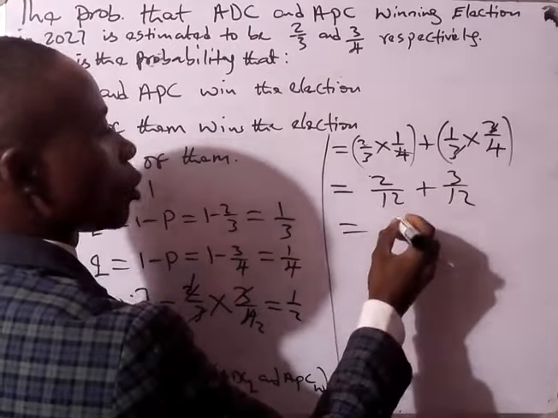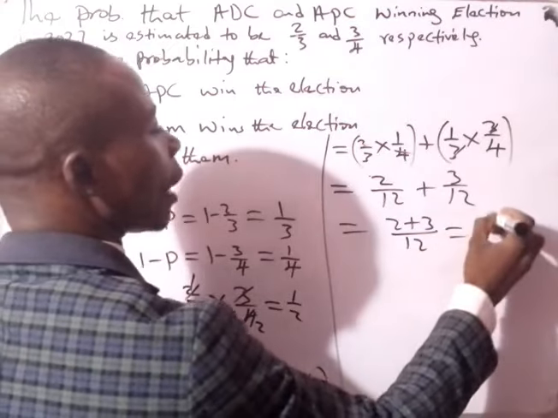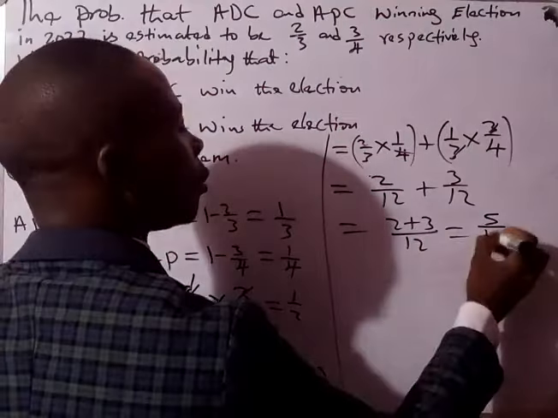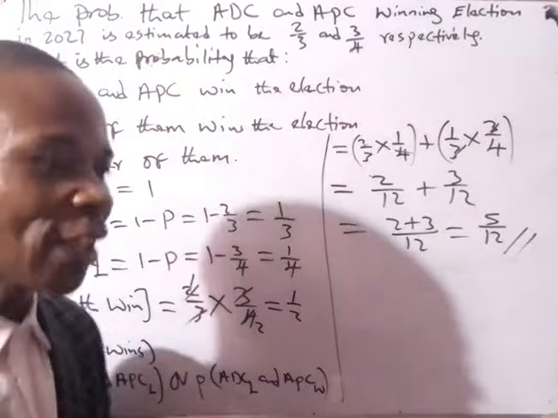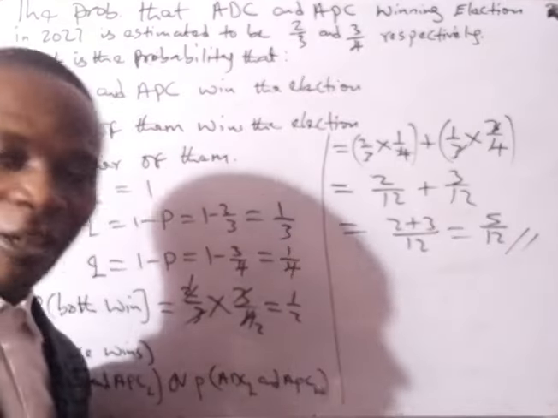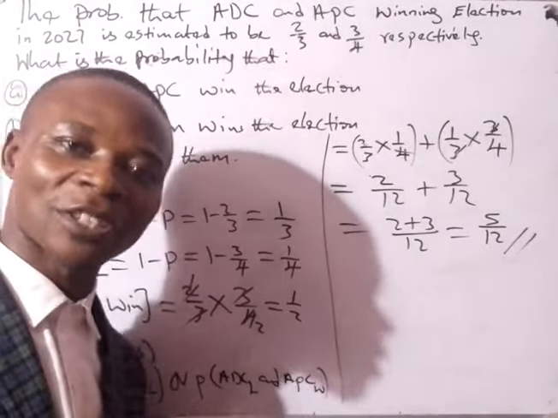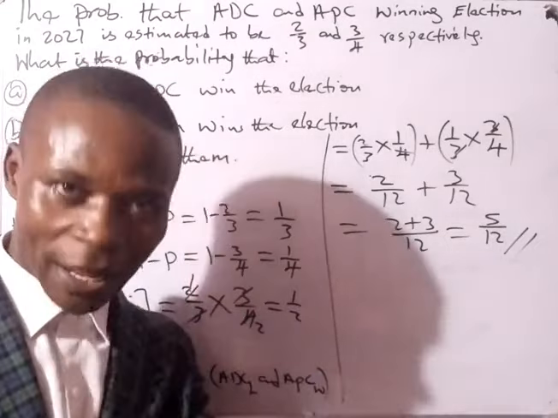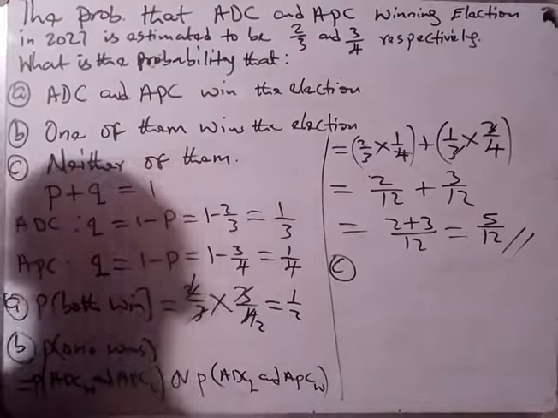So by implication, this will give us 2 plus 3 all over 12, and our answer is 5 over 12. So the chance of one of them winning the election is 5 over 12. Remember, I said this is in a situation whereby the principle of democracy is applied.